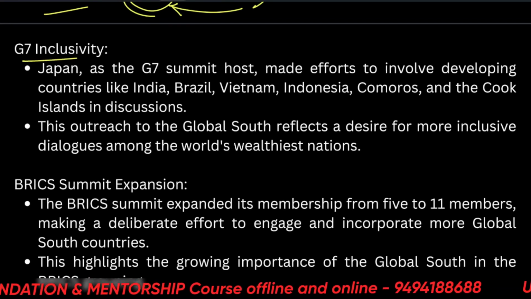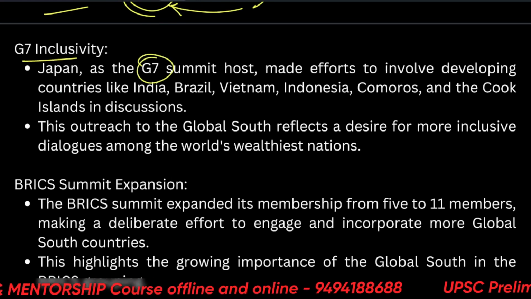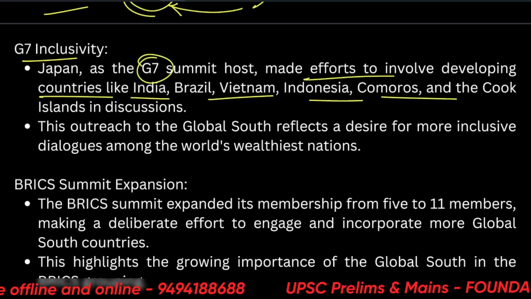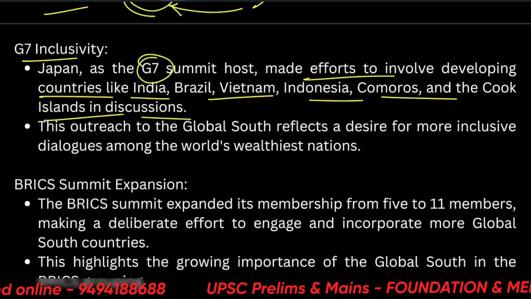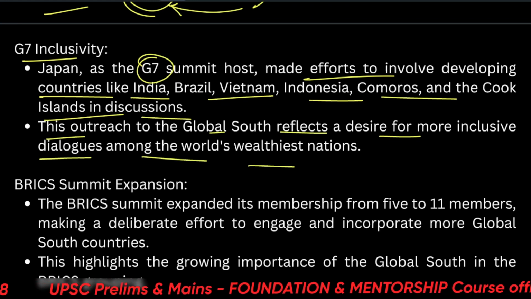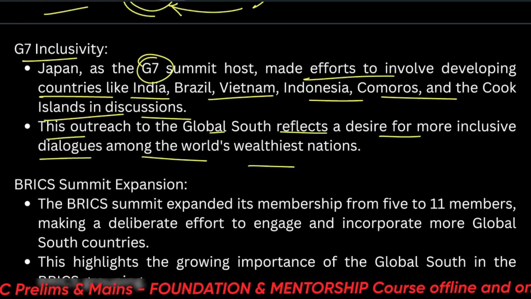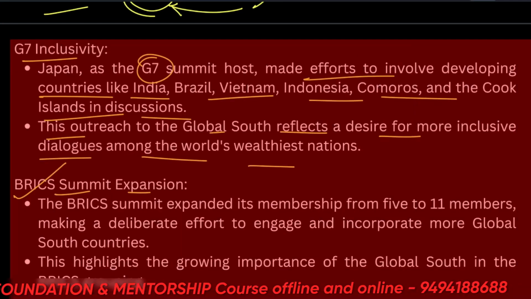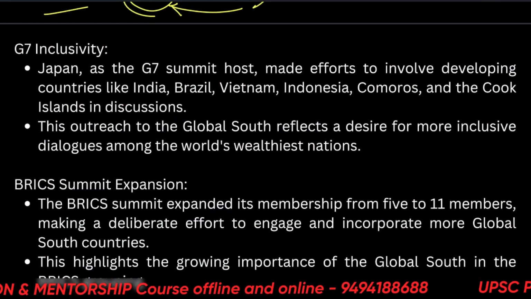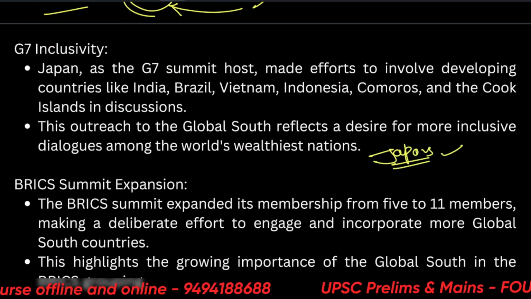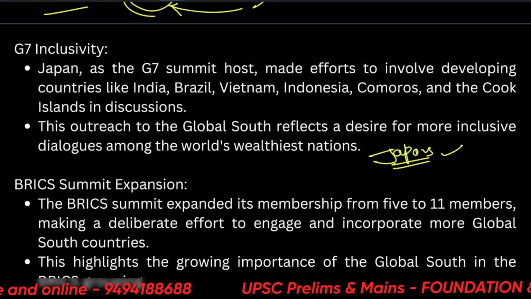G7 inclusivity. So Japan, as the G7 summit host, made efforts to involve developing countries like India, Brazil, Vietnam, Indonesia, Comoros and Cook Islands in the discussion. This outreach to the Global South reflects a desire for more inclusive dialogues among the world's wealthiest nations. One of them is Japan. Japan's case study is very important. You should read about Japan's economic reforms and how Japan became one of the world's leading countries now.